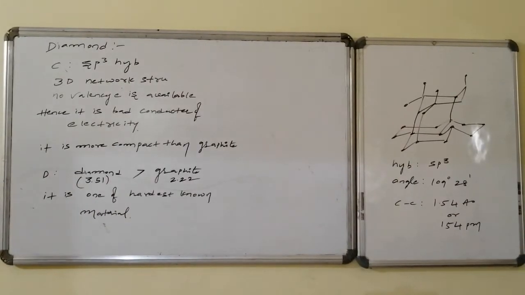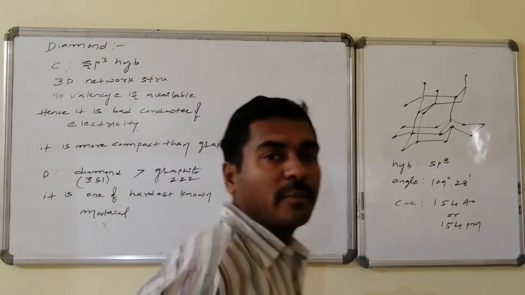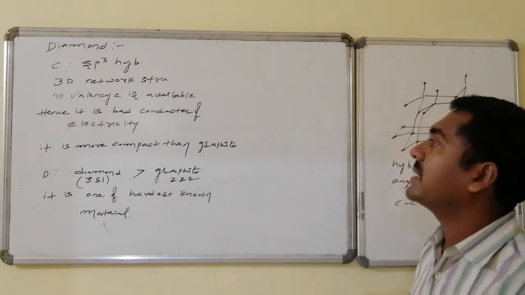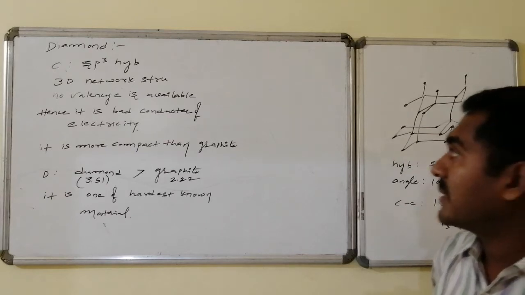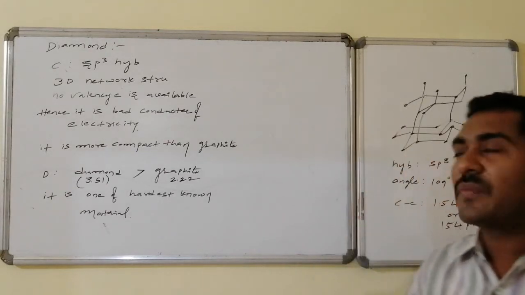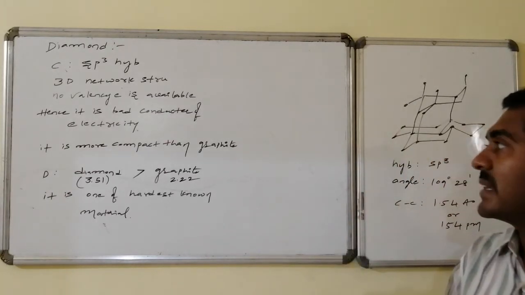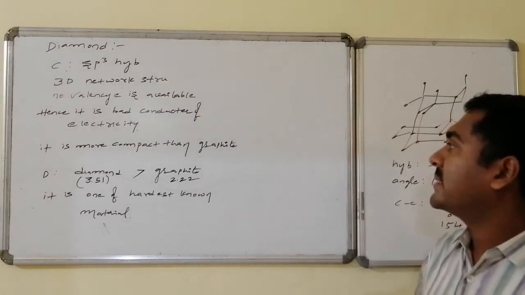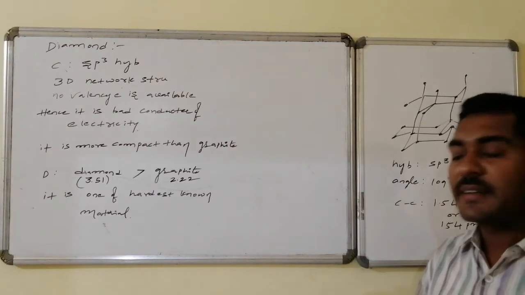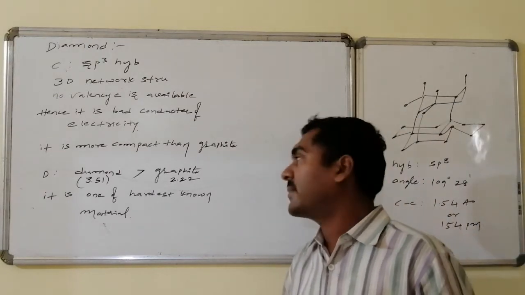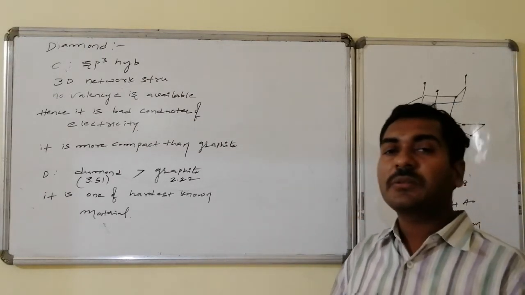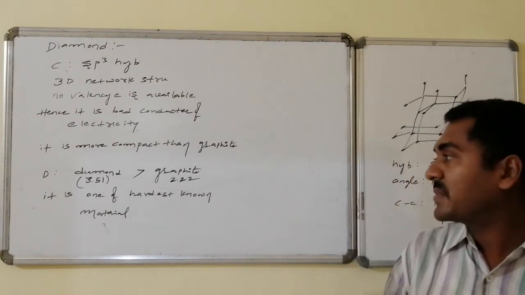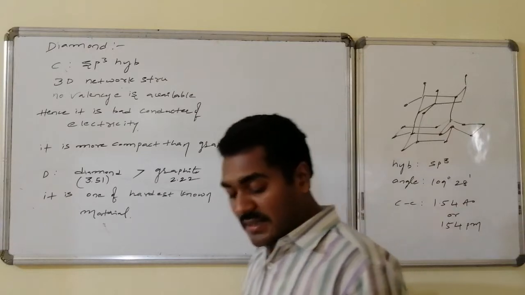Another crystalline allotropic form of carbon is diamond. In diamond, carbon has sp3 hybridization and it has a three-dimensional network structure. No free valence electron is available, hence it acts as a bad conductor of heat and electricity, and it is more compact than graphite, hence its density is greater. Graphite density is 2.22 grams per cc, whereas diamond density is 3.51 grams per cc. It is one of the hardest known materials.